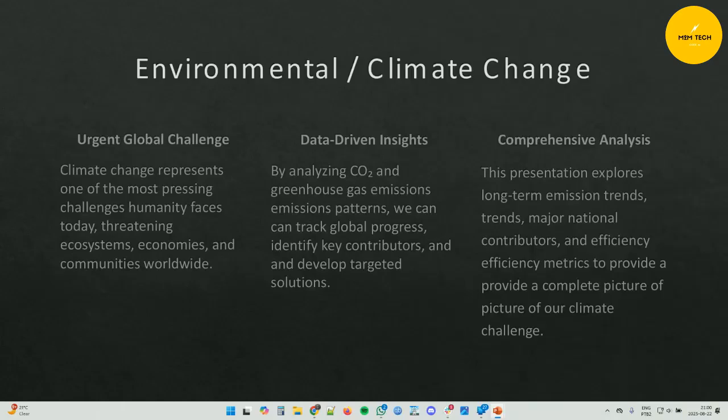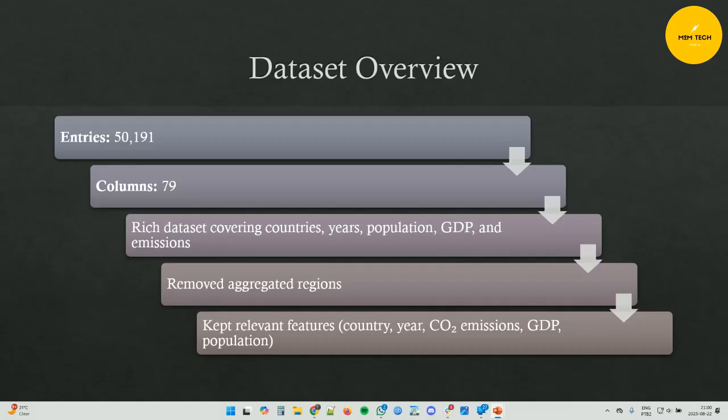By analyzing data on CO2 and greenhouse gas emissions, we can identify key contributions, track global progress, and highlight areas where change is possible. The dataset used for this project contains over 50,000 entries in 79 columns.